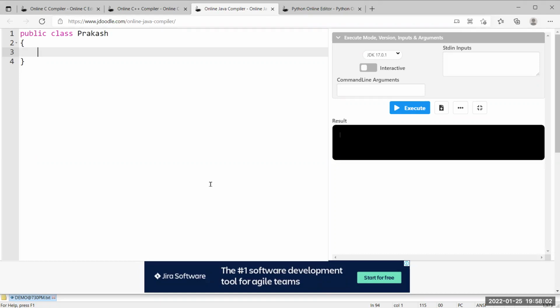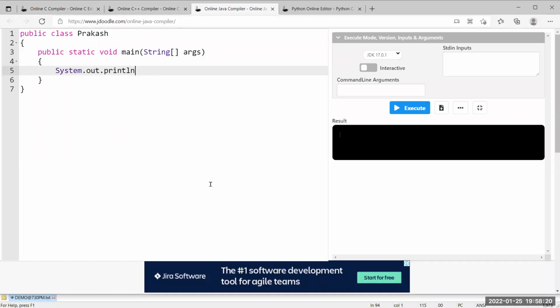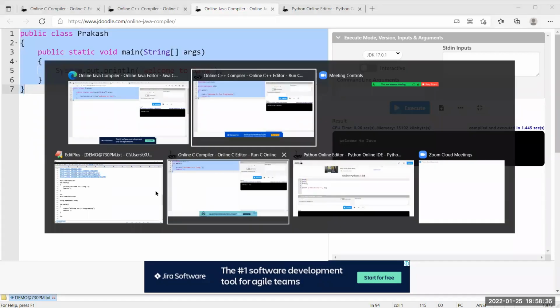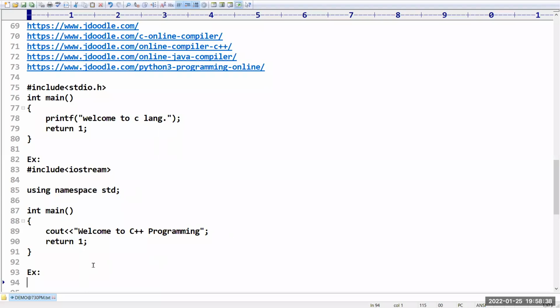That's why, sir, everything should be present within an object only. So what we have to do? Public static void main, like this we have to take the syntax of the main method. String array args. I told, right, System.out.println of welcome to Java. So what will happen if you click on the execute button? That welcome to Java is going to be printed on the output panel. This is nothing but how you can execute a Java program. Okay, sir, hope it is very clear for you.